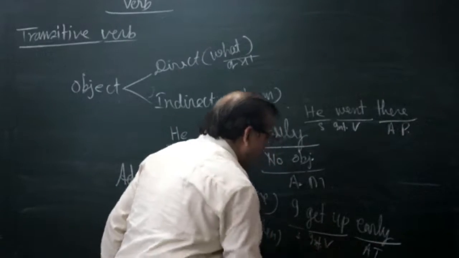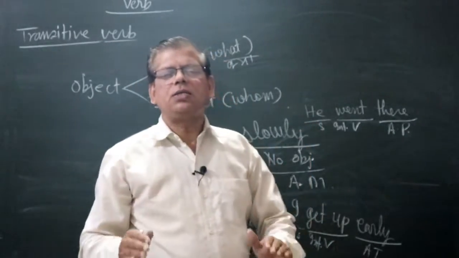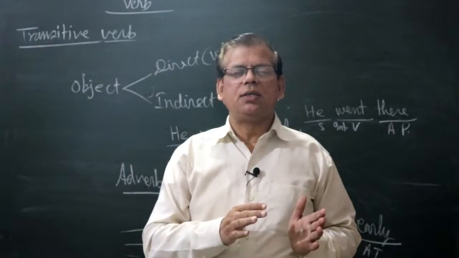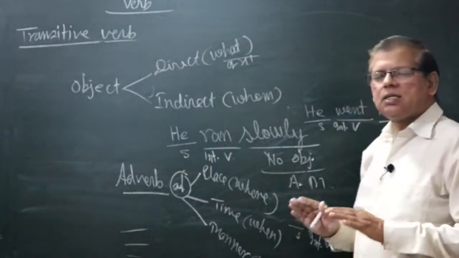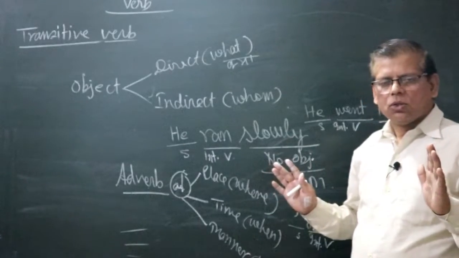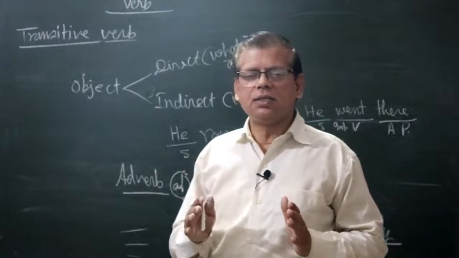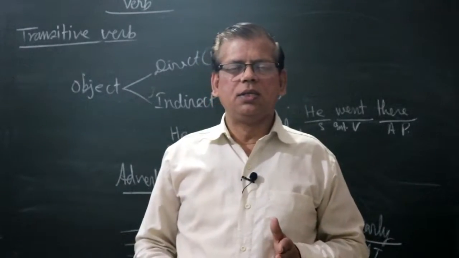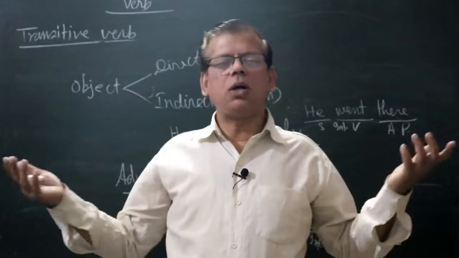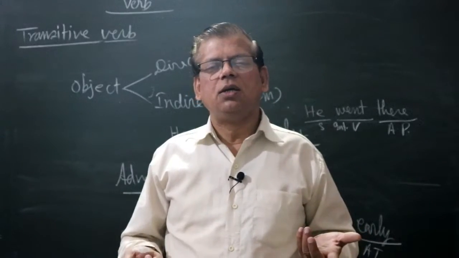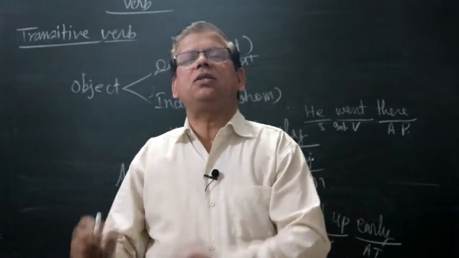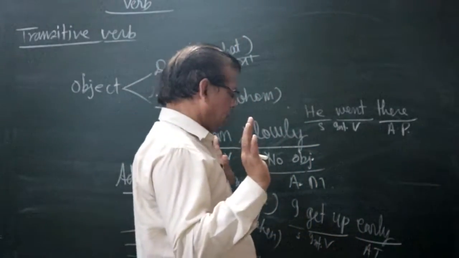Intransitive verb. Clear? When the verb is transitive, only then can the sentence be changed into passive voice. If the verb is intransitive, the sentence cannot be converted into passive voice. So when you want to change a sentence from active into passive voice, first try to know whether the sentence has an object or not. Without an object in a sentence, you cannot change the sentence into passive voice. Is it clear?